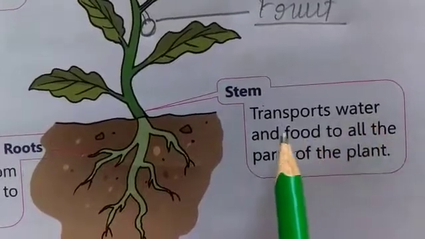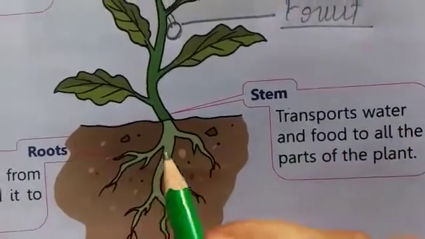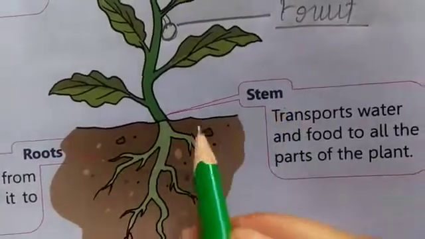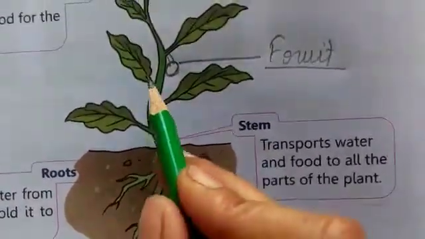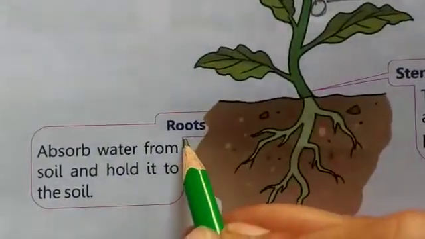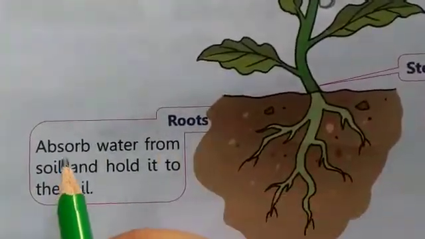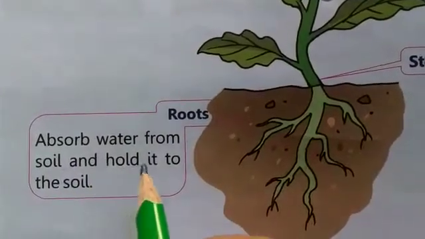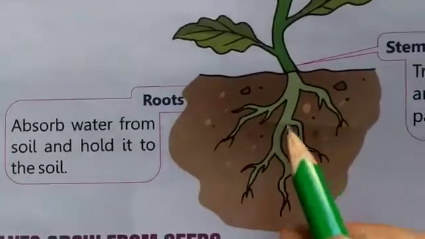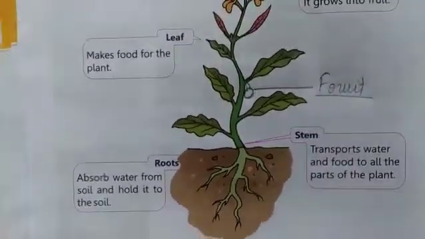Transport water and food to all parts of the plant. We put water in the root, then the stem takes water to the whole plant. And the last one, the fifth one, is root. Roots absorb water from soil and hold the plant to the soil. This is root. So these are the parts of a plant.